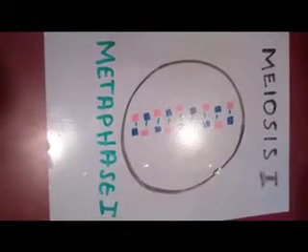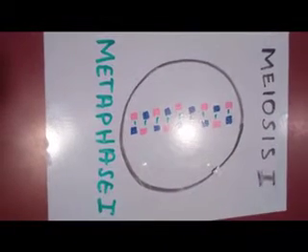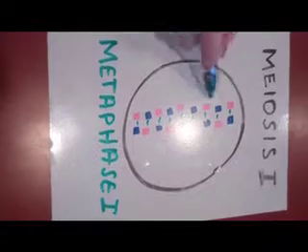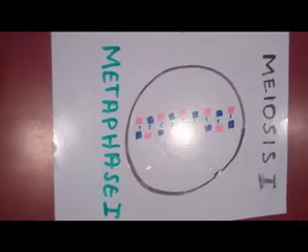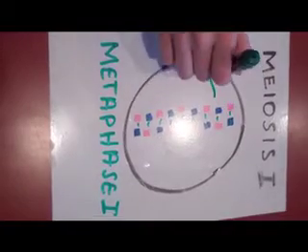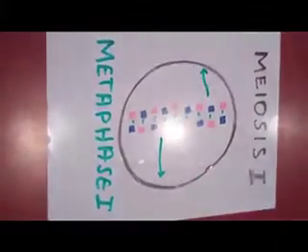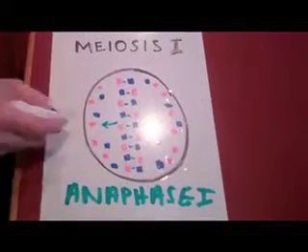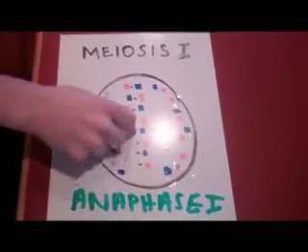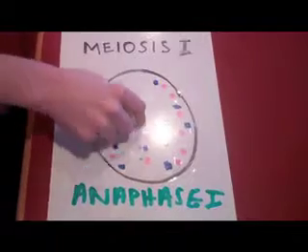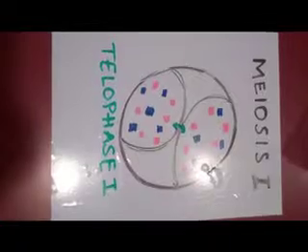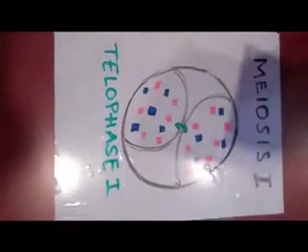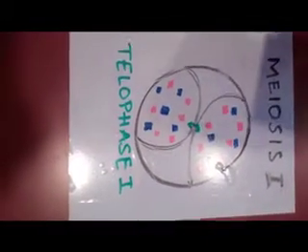In metaphase 1, the homologous pairs randomly line up at the center of the cell in 2 lines. The spindle fibers from a pole grasp onto one homologous chromosome, and independent assortment can occur where mom and dad's chromosomes mix. In anaphase 1, the homologous pairs separate. Telophase 1 is the same as telophase in mitosis, where the chromosomes uncoil.